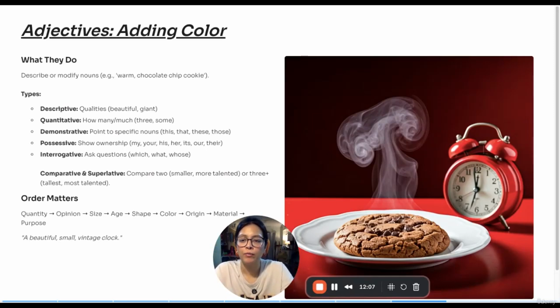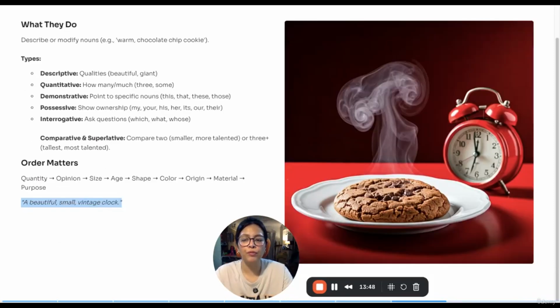Now, when do we use superlatives? Superlative is used when we are comparing a lot of other options. Like we can say, this is the tallest building in the neighborhood. That is the tallest tree in the garden. That's when we use the superlative degree.